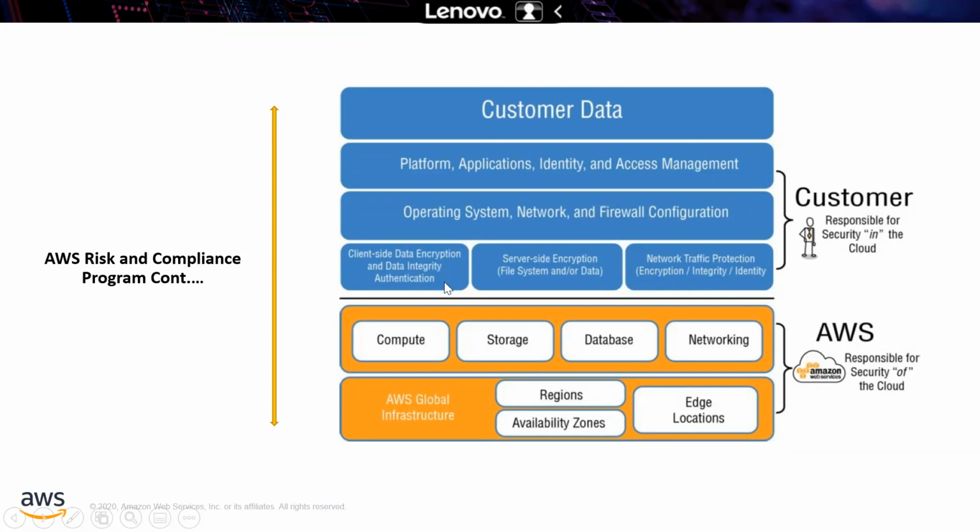And client-side data encryption and data integrity authentication, everything is taken by the customer, not AWS, because it's the customer side. And server-side encryption, file system and data, how they want AWS to manage their encryption, that the customer gets to decide. For example, if you are using S3, and the customer wants AWS to manage the key, then they can go for simple S3 SSE encryption.